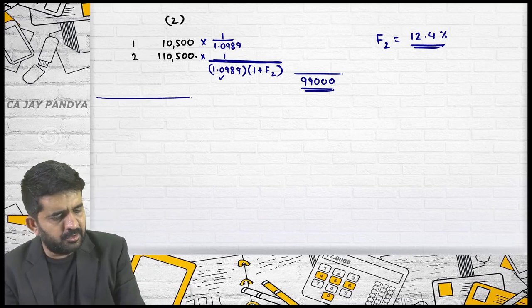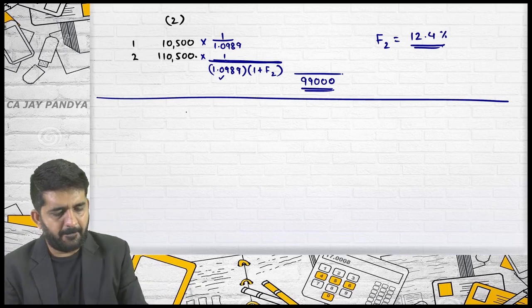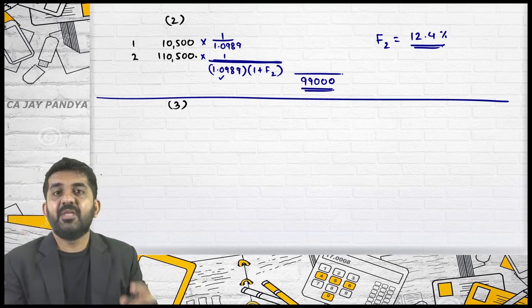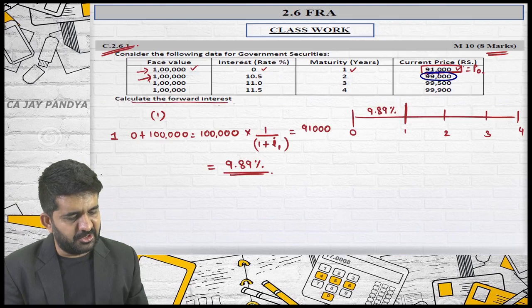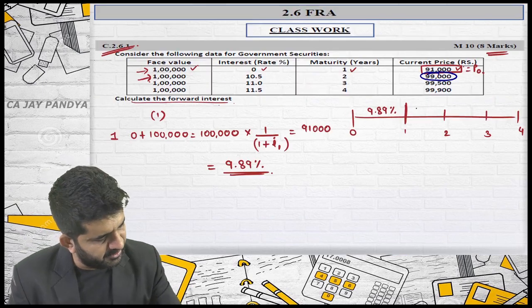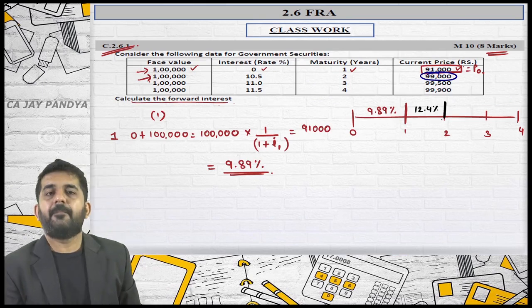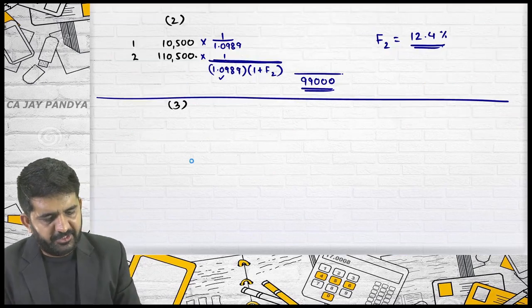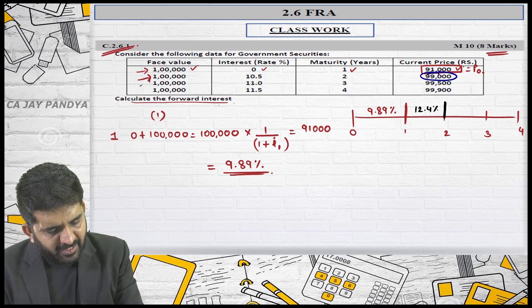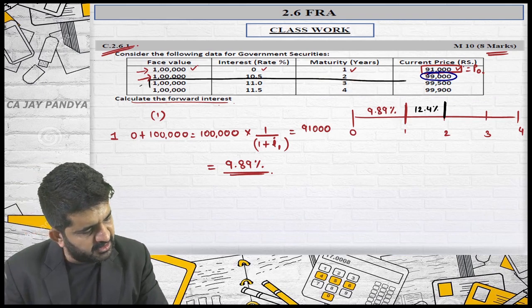Let me go for third year. I need to take directly 3 years of security. Let me first write down second year's rate, 12.4%. Third year, I'm only concentrating on the security.